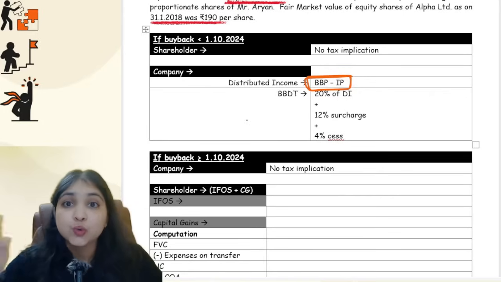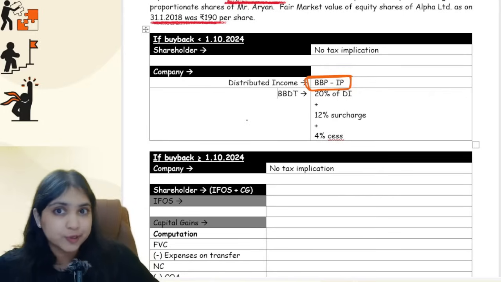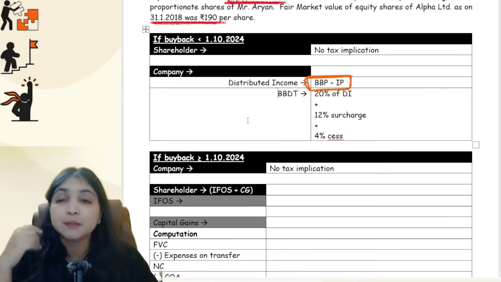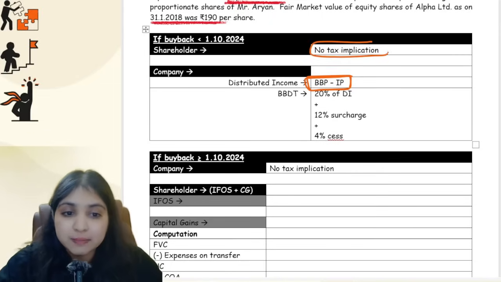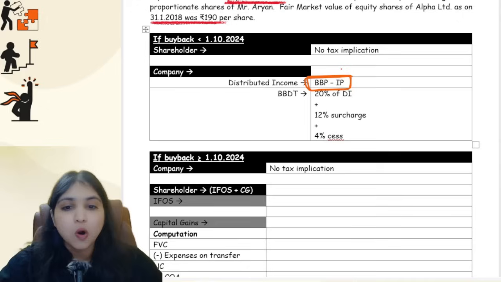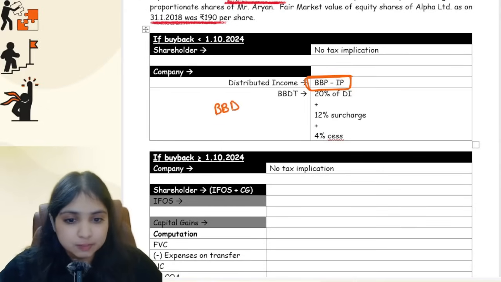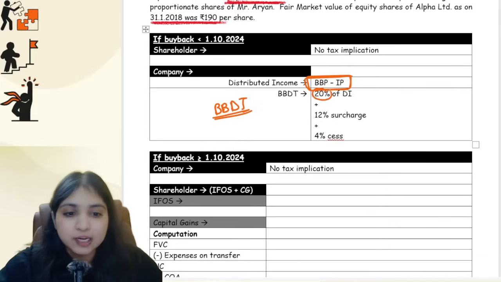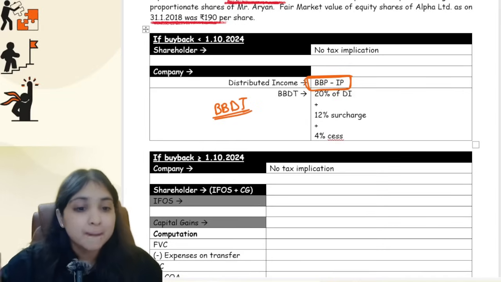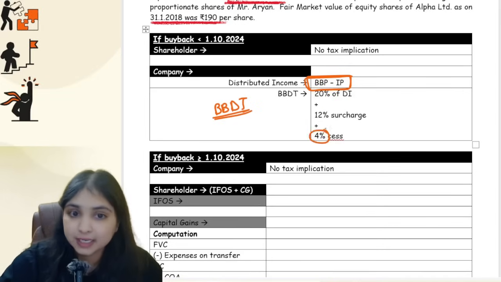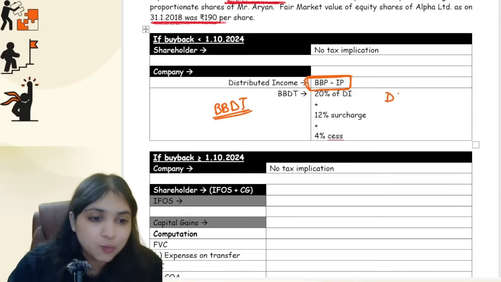This whole computation you will do from whose point of view? From the company's point of view. So if the buyback happened before the amendment, for the shareholder there will be absolutely no tax implication. All tax implication will be for the company only. For the company there will be buyback distribution tax at what rate? At the rate of 20% of the distributed income plus mandatory 12% surcharge, mandatory 4% cess. I'll repeat once again, what is distributed income?